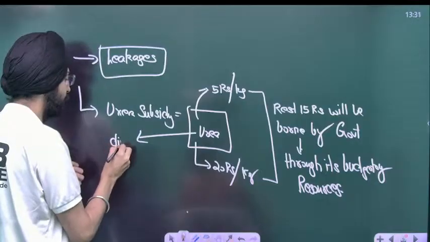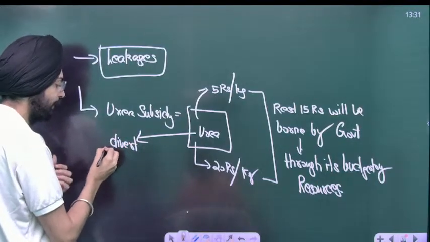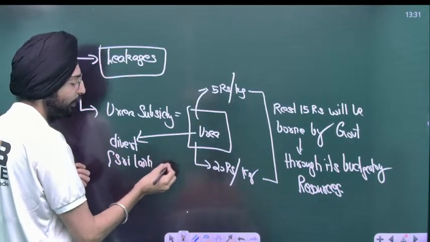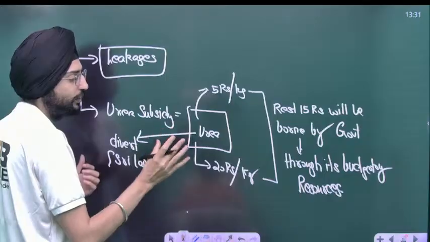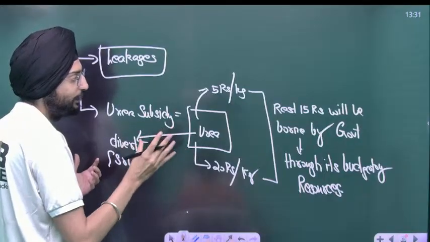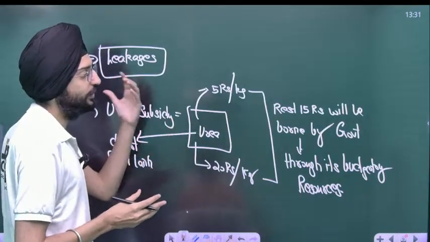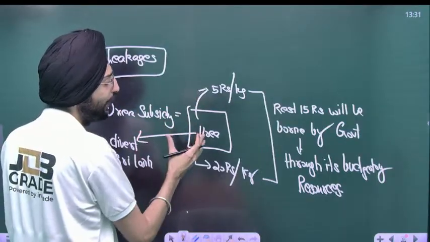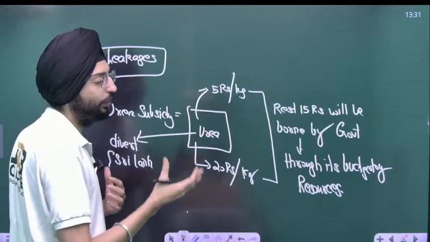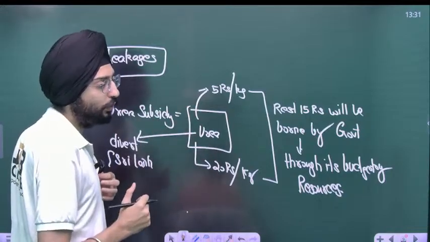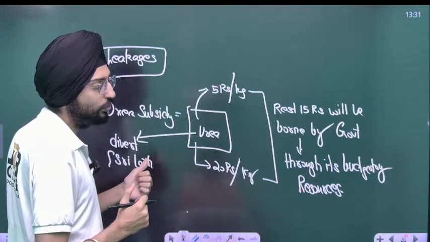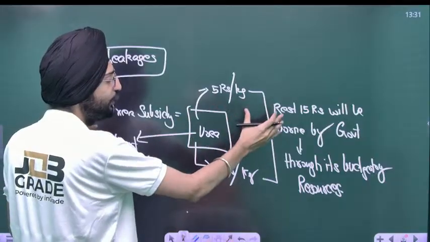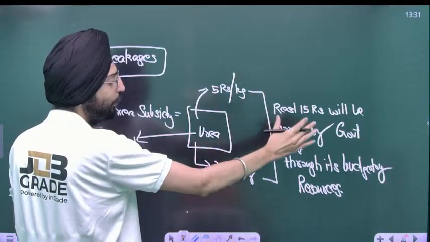What will he do? He will divert or leak that urea to international markets, for example, to Sri Lanka and Bangladesh, and will earn 20 rupees a kg. And he will show in his accounts, look, government, I've been dealing with the farmers. I've been providing this urea at 5 rupees a kg. Give me that 15 rupees subsidy, for God's sake. And the government will give that because the bureaucracy is inefficient. It doesn't have the specialized or domain knowledge to look into the accounts. So he will earn 20 rupees a kg, and another 15 rupees from budgetary resources.